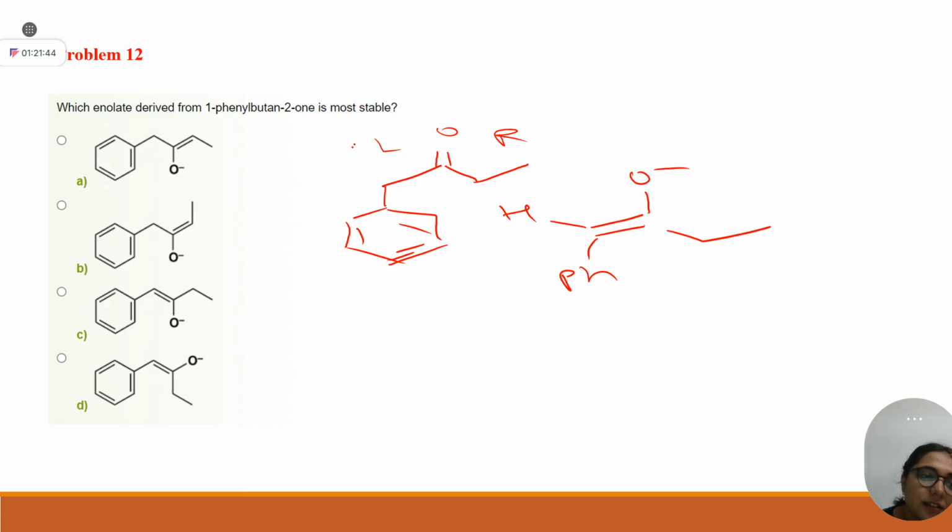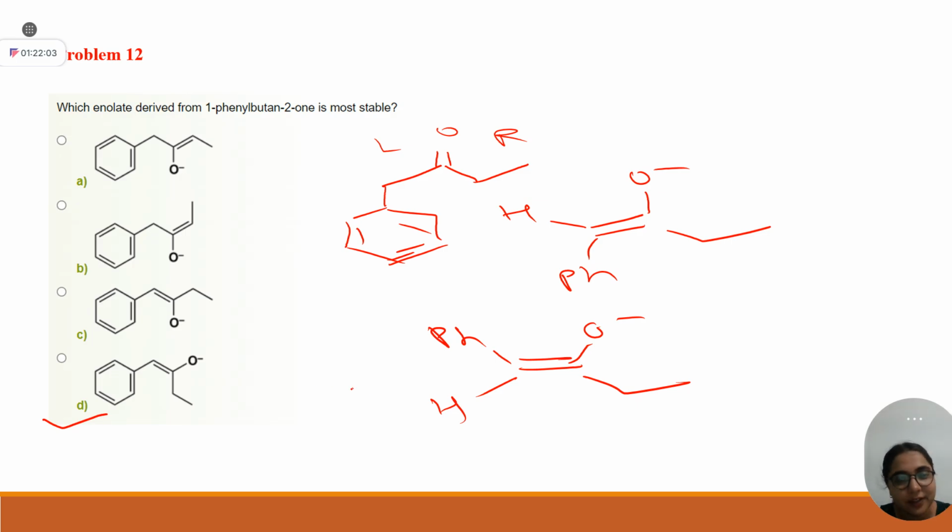In option number one, I think the more stable form will be option D. No, option C is correct, if I'm not wrong, yes or no? This hydrogen and alkyl are cis. Yes, option number C is correct, students.